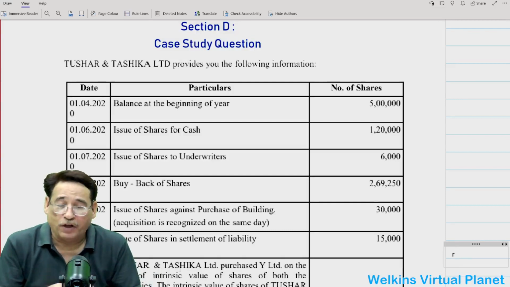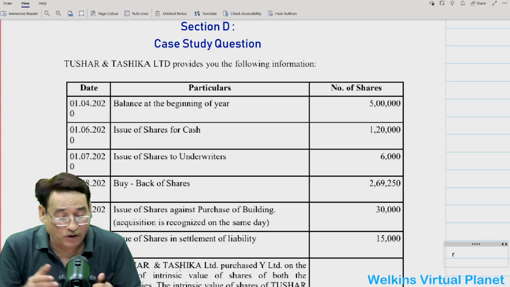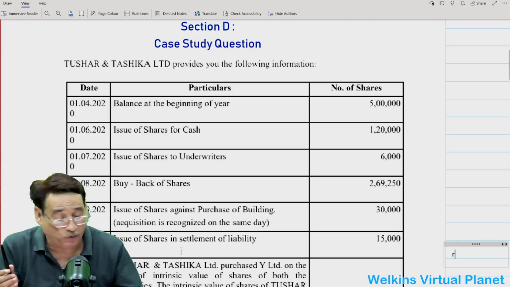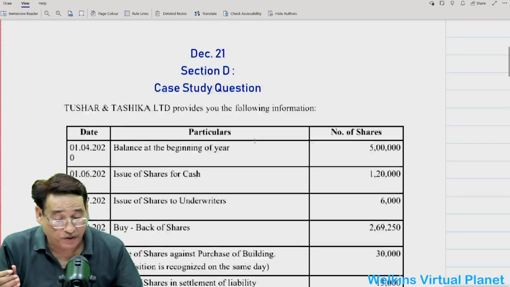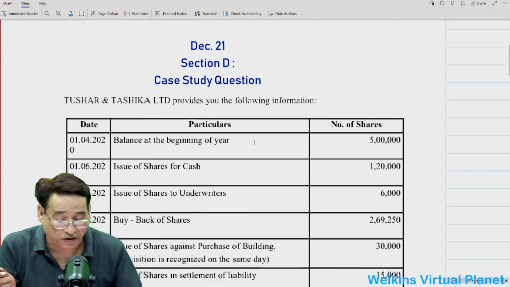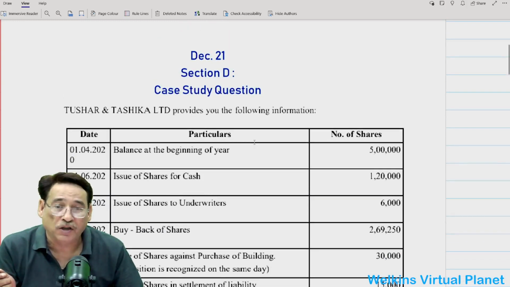So, lots of requests were being made of late, especially with respect to Section D, December 2021. Lots of requests I have been receiving. As I told you, this question is of December 2021, and many among you were quite interested in having a solution to this particular question. Correct, Section D case study question.